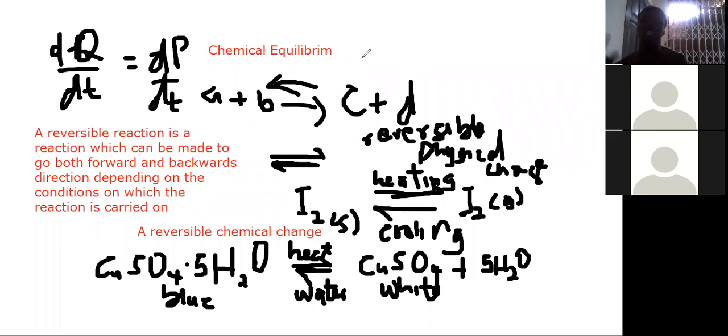Now, if I decide to increase the temperature to maybe 70, then that means I'm altering a change. And as a result, it will affect the reaction or it will affect the equilibrium. Do you get what I'm trying to say?